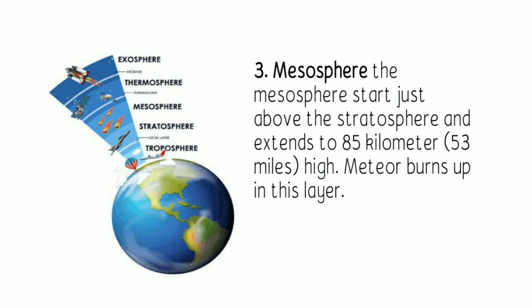Okay, next, the third layer. So we have the mesosphere. The mesosphere starts just above the stratosphere and extends up to 85 kilometers high, or 53 miles above. In addition, the mesosphere is the coldest region. It is cold enough to freeze water vapor into ice clouds, and meteors burn up in this layer. Kaya pag bumabagsak yung meteorites from the space into the Earth's surface, bato na lang siya, okay? So nababurn up na siya sa layer ng mesosphere natin.